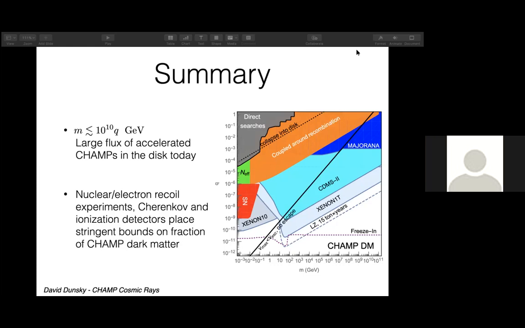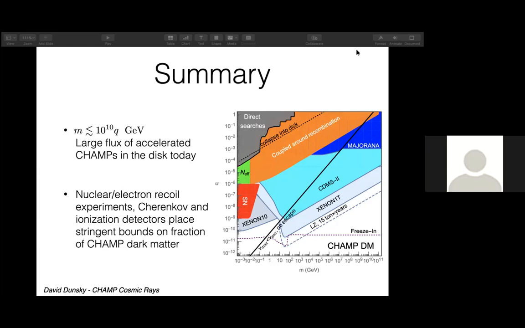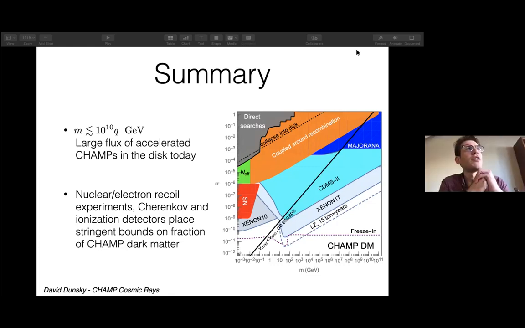And how does the bound depend on this? The bounds depend on this? Yes, exactly. The bound that you quote, I don't know, if you take 5 kiloparsec instead of 3. Oh, versus 3? Oh, it's a very small change.